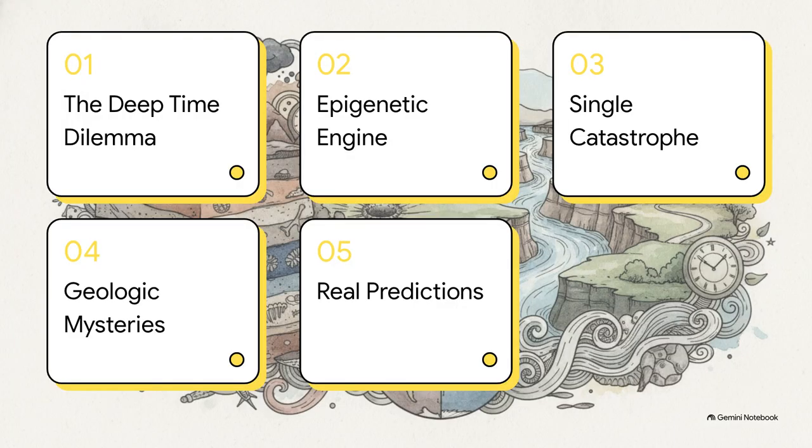On the flip side, UTGH argues that while the Earth itself is incredibly ancient, the surface features and the crazy variety of life we see right now, well, they're the result of a single catastrophic rupture event that happened just 5,300 years ago. To unpack these two massive, totally contradictory paradigms, here is our roadmap for today.